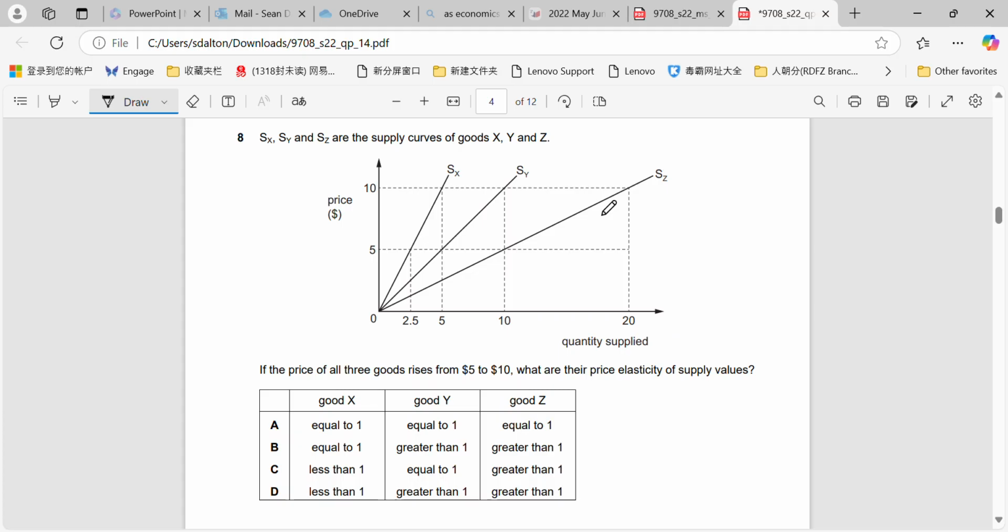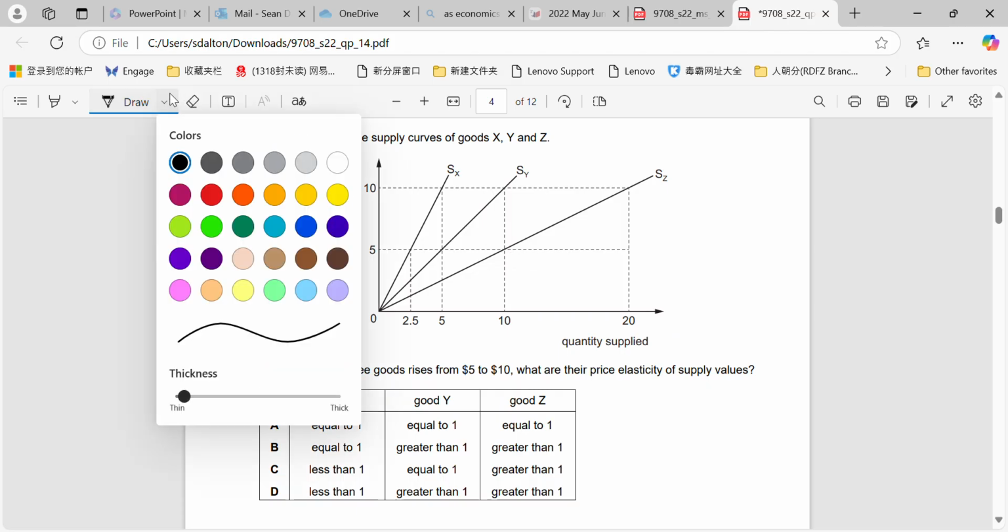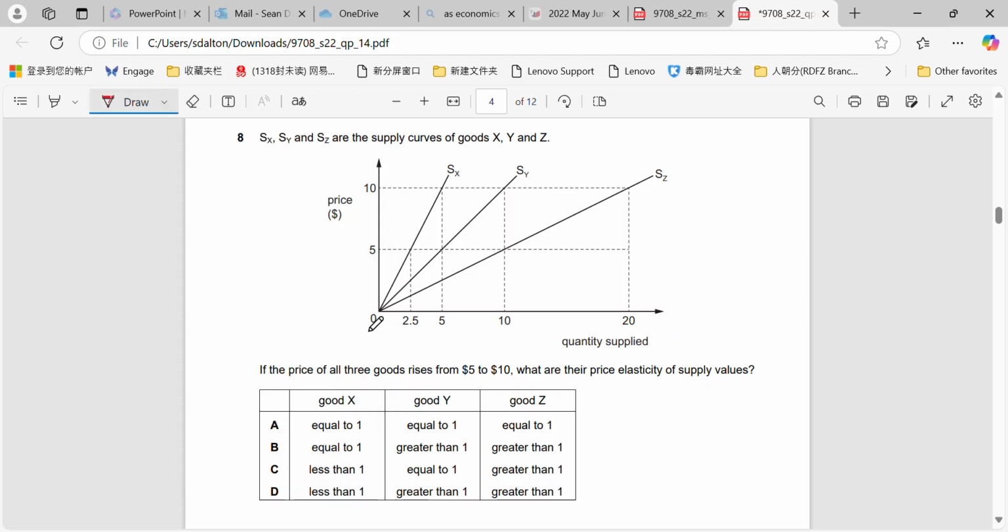Okay, question 8. SX, SY, and SZ are the supply curves of goods X, Y, and Z. The price of all three goods rises from $5 to $10. What's their PES value? Okay, very simple question. I won't spend too long. I've told you guys about this I don't know how many times.